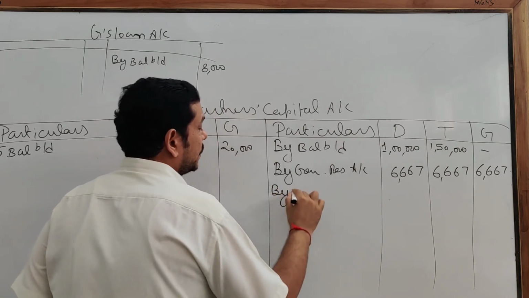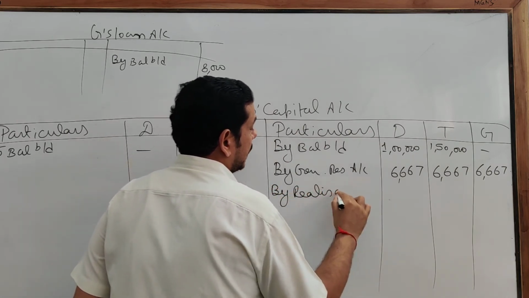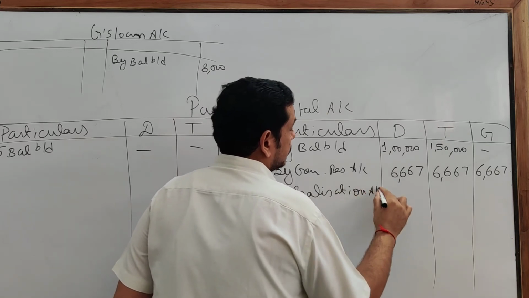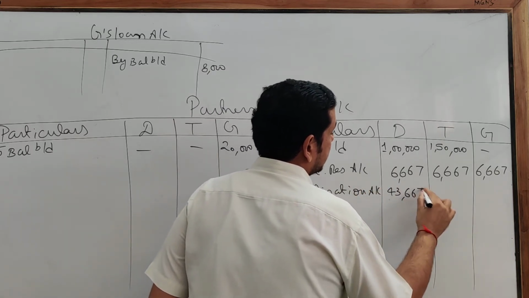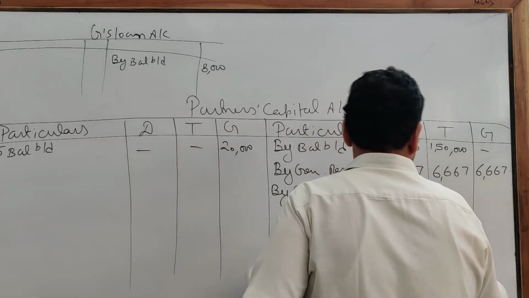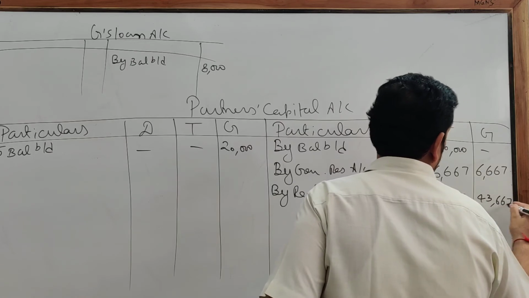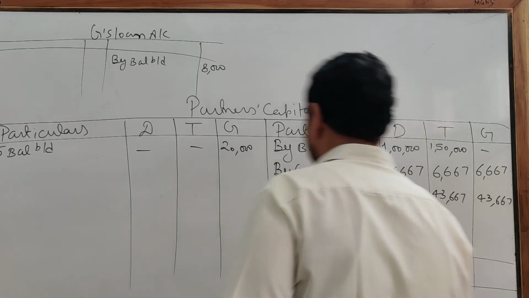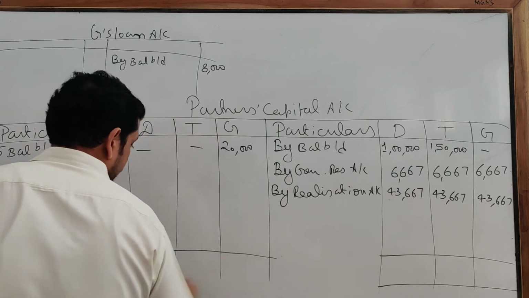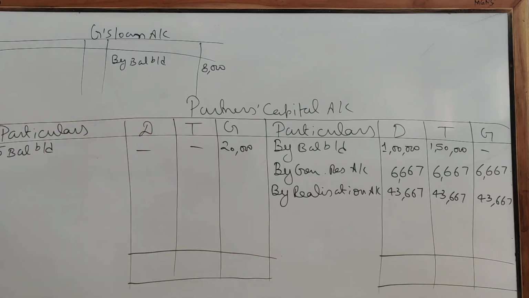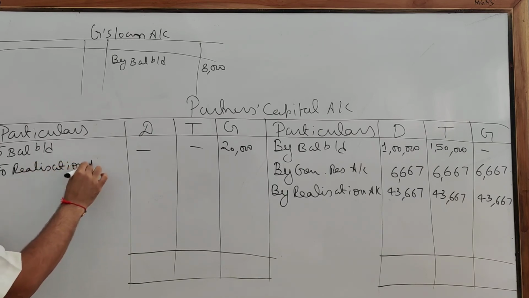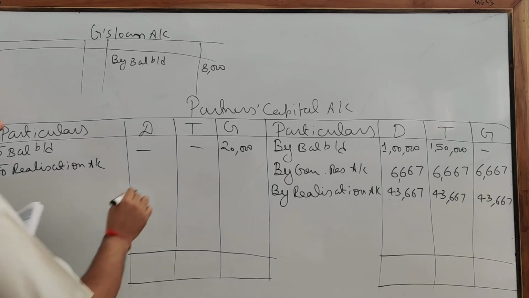Then we are having realization profit. So by realization, 43,667. T has taken the stock, so you will write over here to realization account for 15,000.